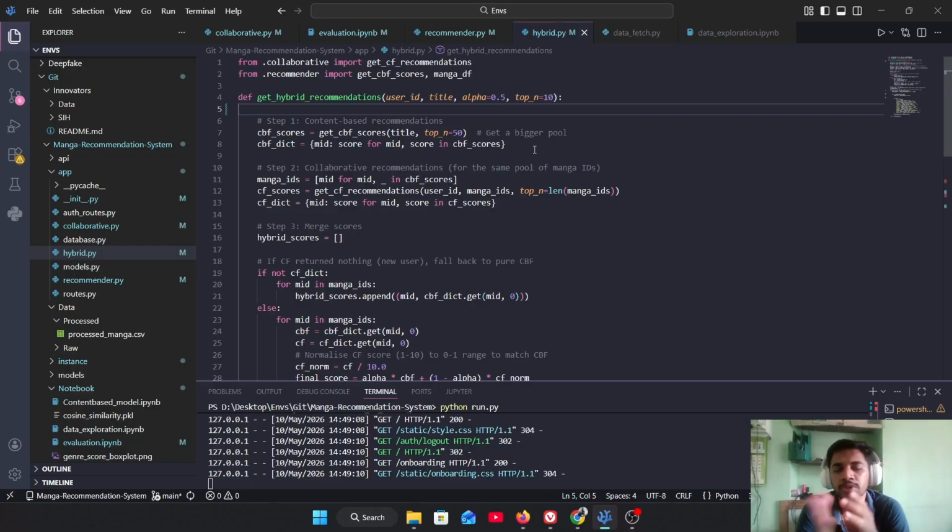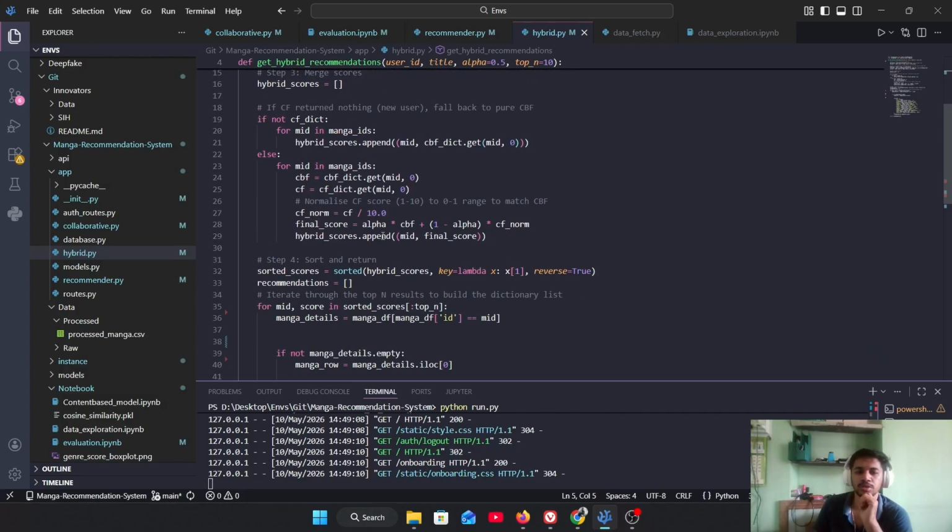These top 50 mangas were then later filtered using collaborative filtering. We only showed the top 8 mangas to the user after this. The problem we faced was that CBF, the cosine similarity matrix, gives a similarity score from 0 to 1, right? And collaborative filtering with the SVD method gave us similarity scores from 1 to 10, right?